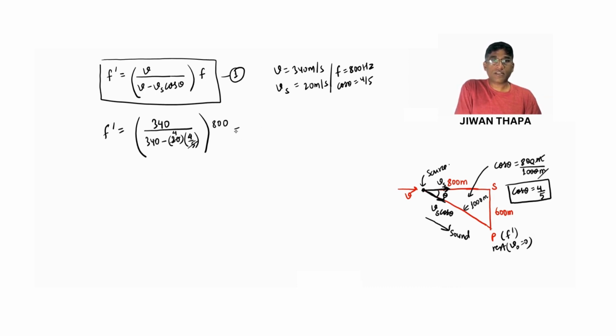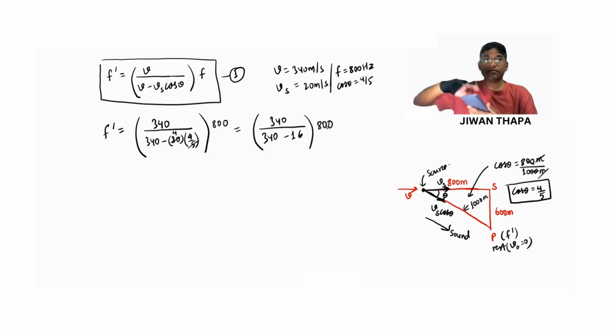So let's simplify this. We get 340 by 340 minus 16. So let's simplify this. So we get this.